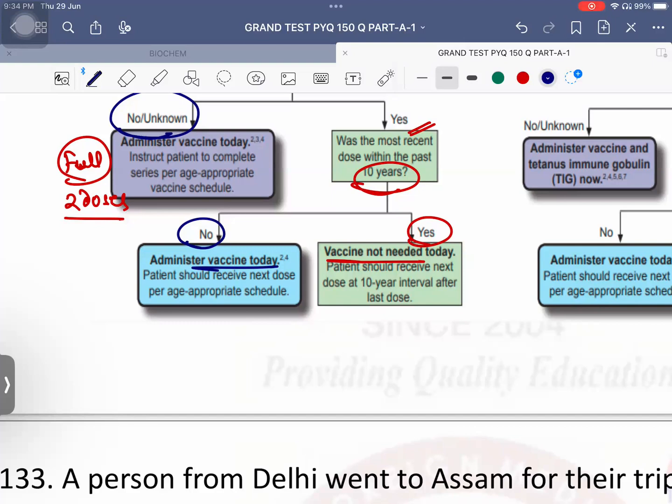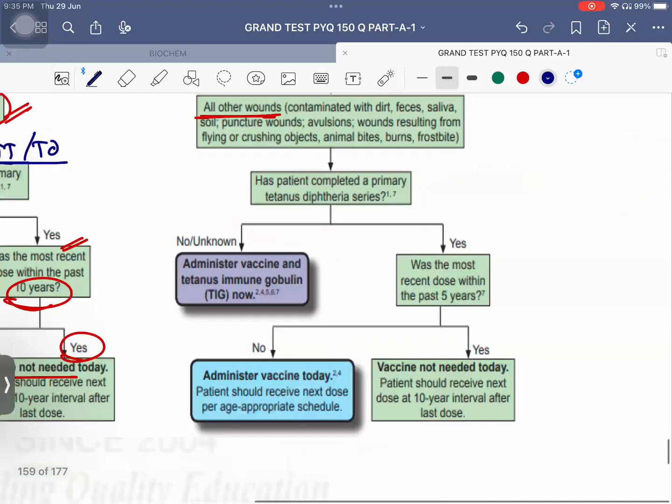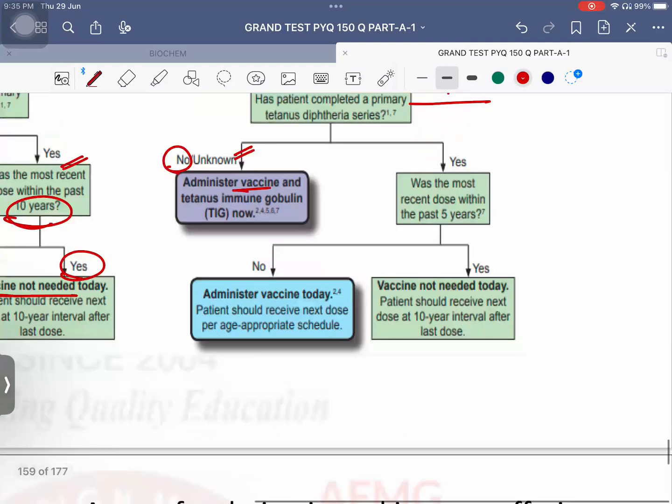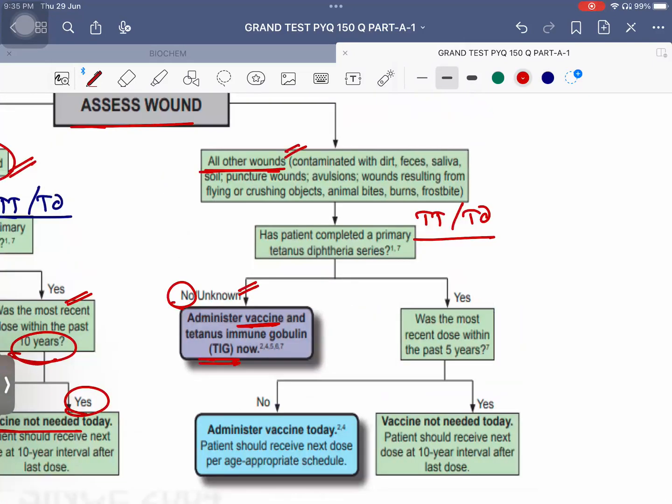Please remember. You have to administer vaccine today, but how many doses? 1 dose. That is which dose? Booster dose only. Next, if it is any other type of wound, you again need to see whether the patient has taken TT or TD vaccine or not. If the immunization status is unknown, he doesn't know, or the patient has not taken the vaccine, then administer the vaccine, but along with that also administer immunoglobulin because it is another, infected type of wound.